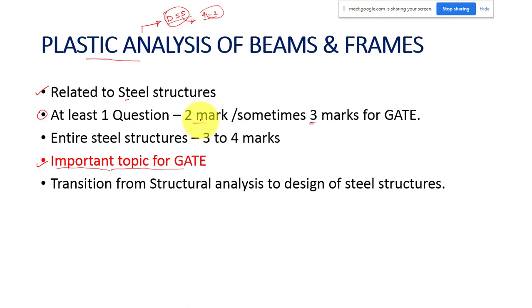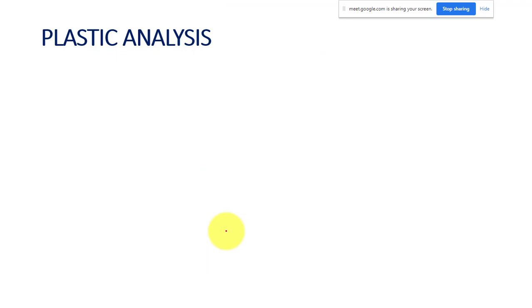Also, this topic you can say is the transition from your structural analysis to the design of steel structures, because this has a lot of application to the design of steel structures. Now we are in structural analysis 2, and this is the topic that will take you to the design of steel structures, a kind of transition. So I gave you a brief idea about the topic.